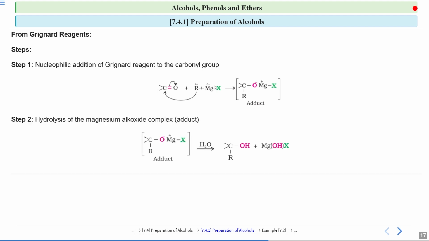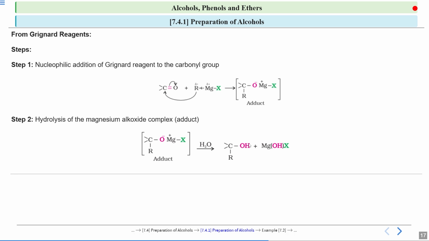Now next what will happen? Hydrolysis. Hydrolysis means breakdown of this adduct using water. So in H2O, to this MgX, I told you the OH group will get attached. Look, this Mg is having a positive charge and water will break into H plus and OH minus. So OH minus has a negative charge, and this negative charge will get attracted to this positive charge. So see here your OH group is getting attached to this MgX. And here your oxygen has a negative charge, so your H plus will get attracted to this oxygen and get attached here.